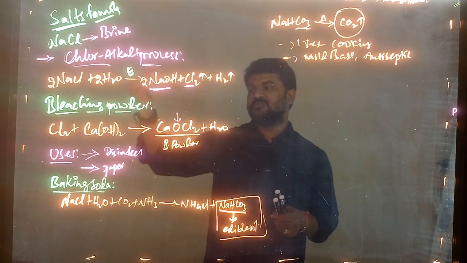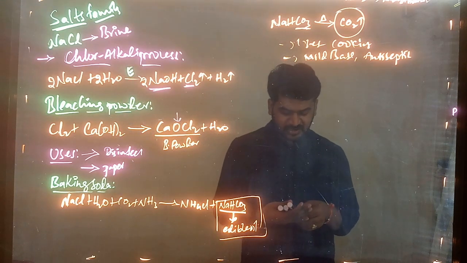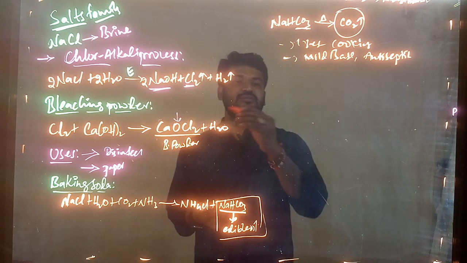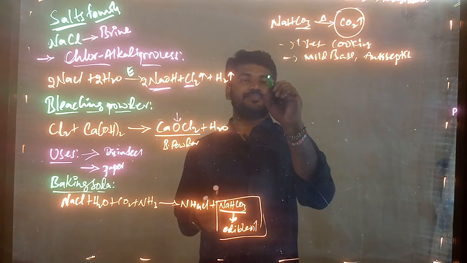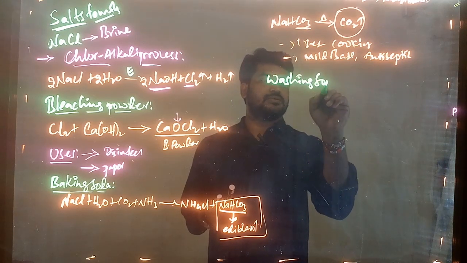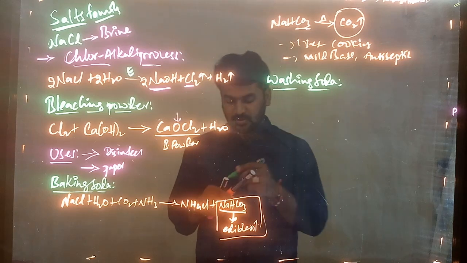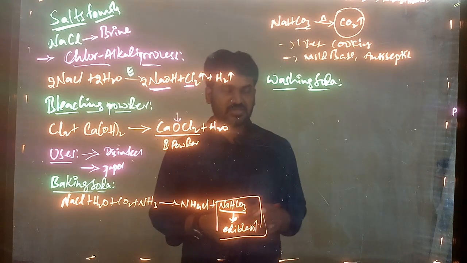So from NaCl comes the bleaching powder preparation, and from NaCl the baking soda preparation, right? And one more we have, that is washing soda. How is the washing soda prepared? From the baking soda, washing soda will be prepared.